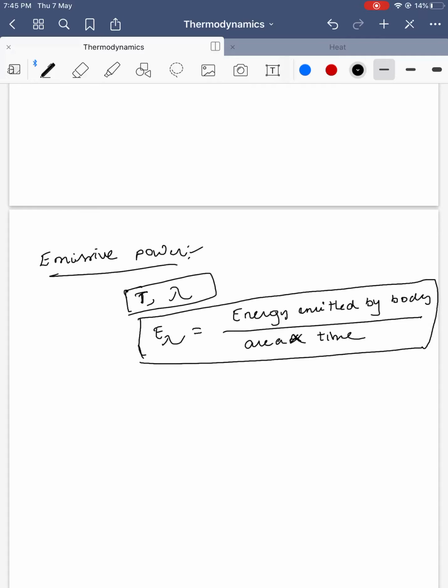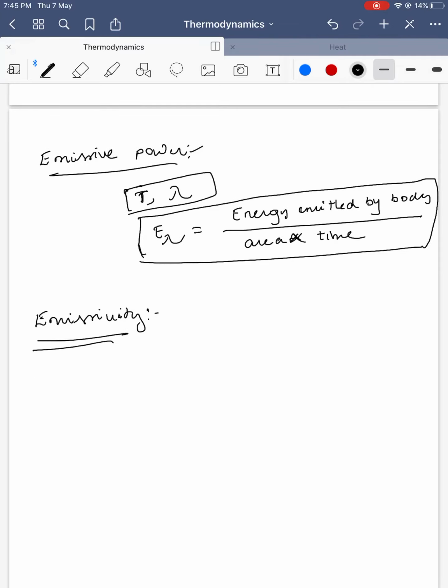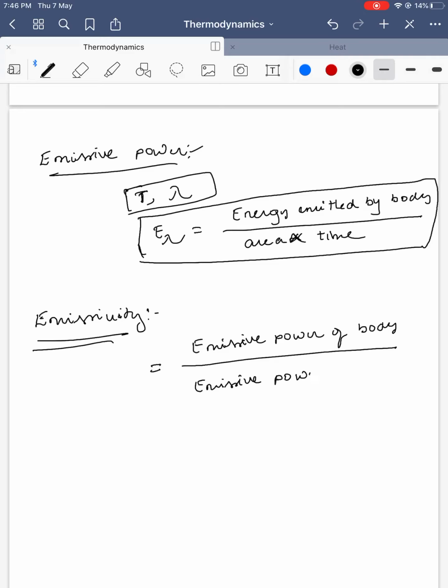Next is emissivity. Listen carefully. Emissivity is the emissive power of a body divided by the emissive power of a black body.